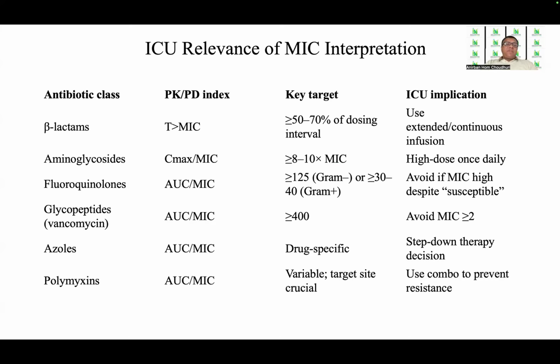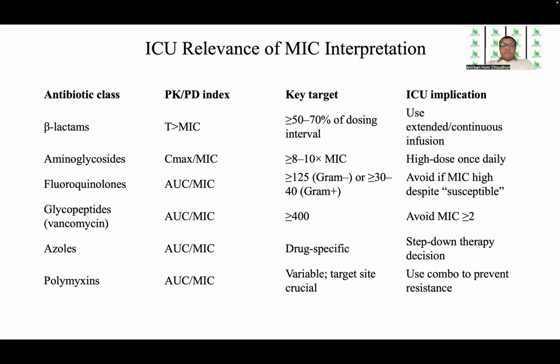For aminoglycosides, since it is concentration dependent killing, the PKPD index is Cmax over MIC, and the target should be 8 to 10 times the MIC. The ICU implication is that we have to give a high dose once daily.